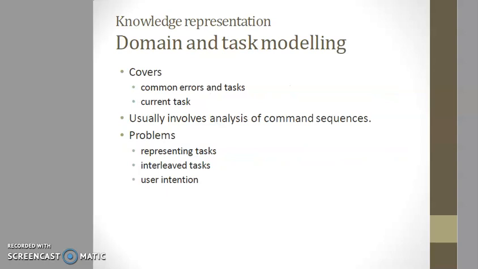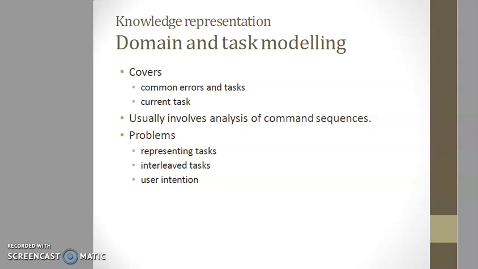Next, knowledge representation, domain and task modeling. The third area of knowledge representation, which is sometimes included in adaptive help, is modeling advisory or tutoring strategies.